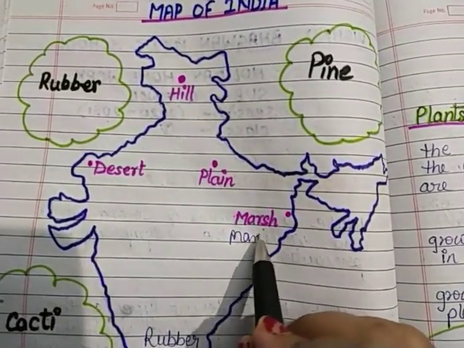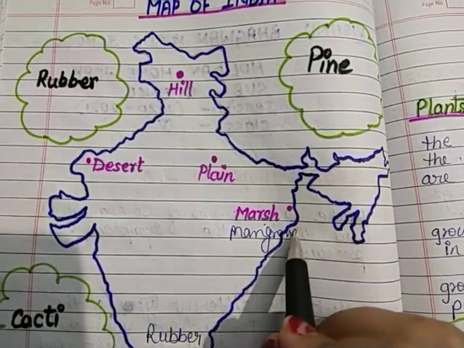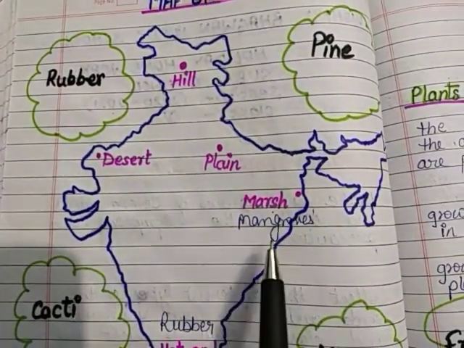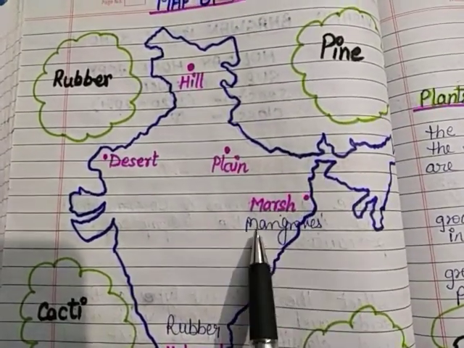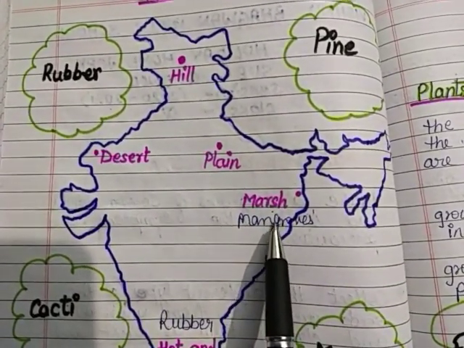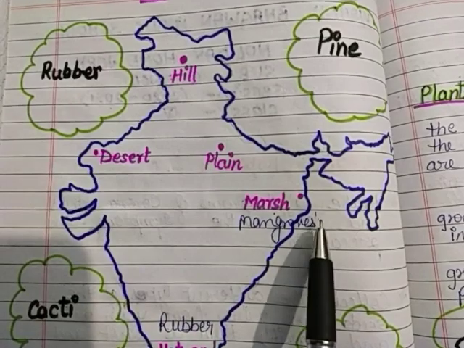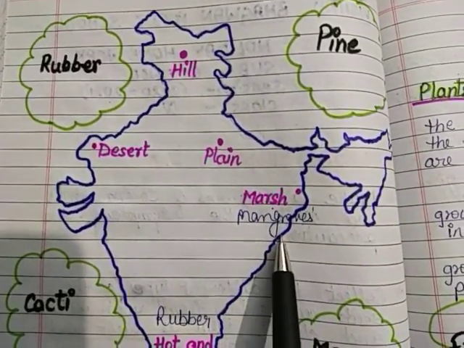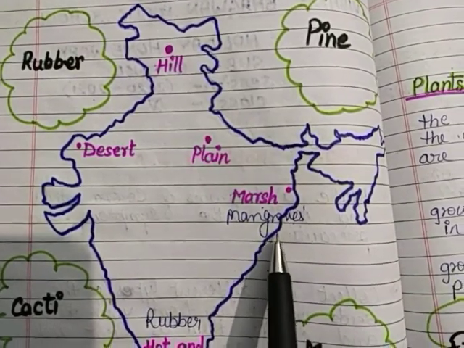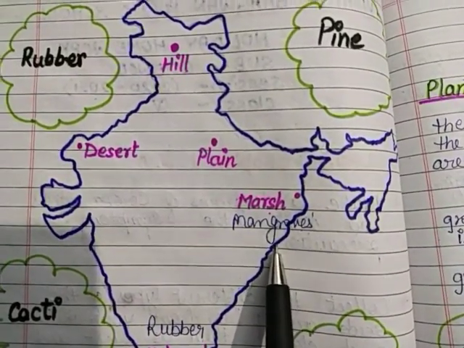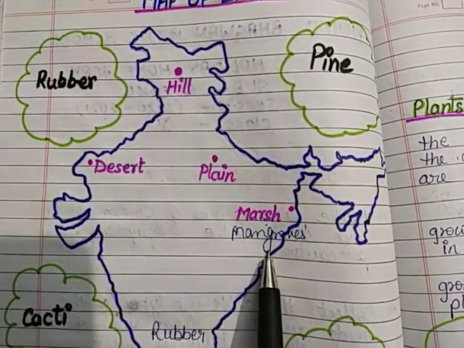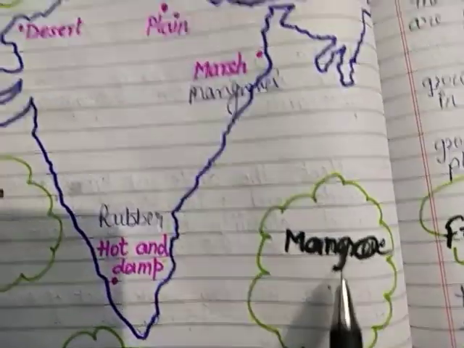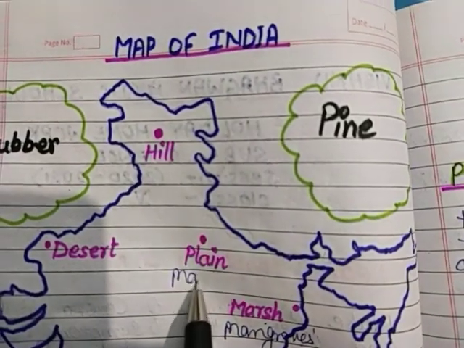Mangroves. We have just studied mangroves, like the Sundarban Delta. This is the area of Sundarban Delta, and in this area the plants have pneumatophore roots, because the soil does not have enough oxygen. That is why the roots are pneumatophore type. So these are the mangrove area. The plainer region has the mango tree. Mangoes are grown in the